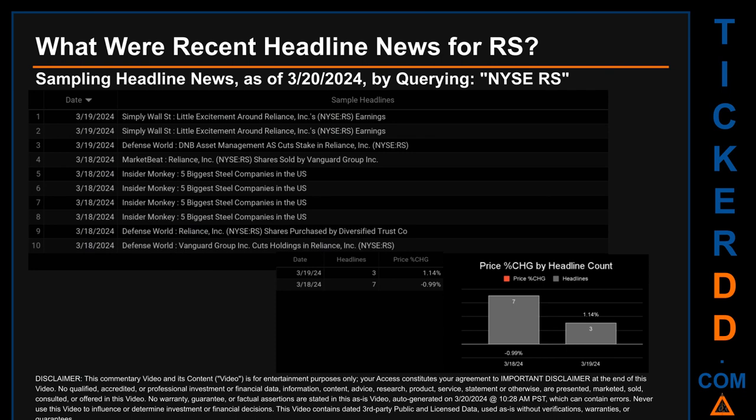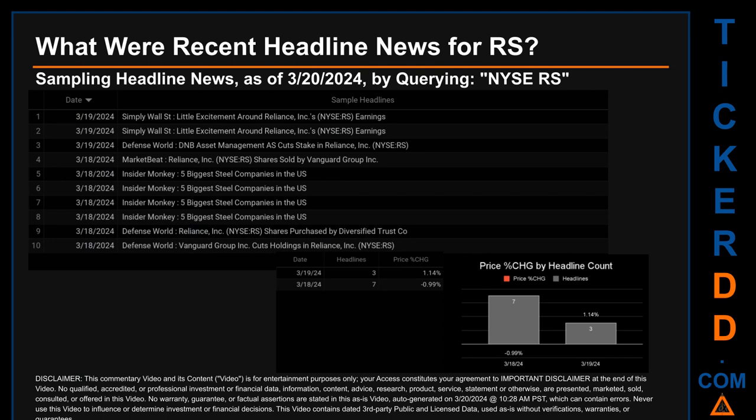Simply Wall Street published the headline that read, "Little excitement around Reliance, Inc.'s earnings." Defense World published the headline that read, "DNB Asset Management has cut stake in Reliance."